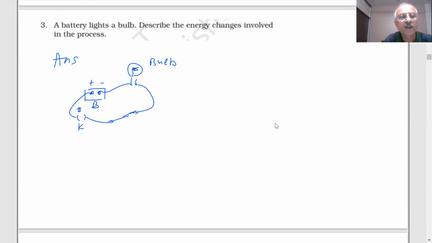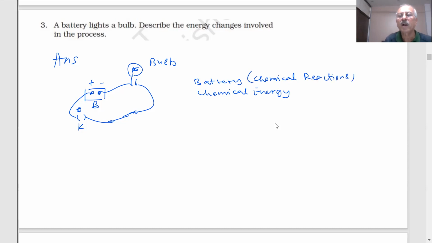Sir, the battery will provide chemical energy to the bulb. In the battery, chemical reactions take place. In a cell also you have seen chemical reactions. So there is chemical energy stored in the battery. What happens to this chemical energy?